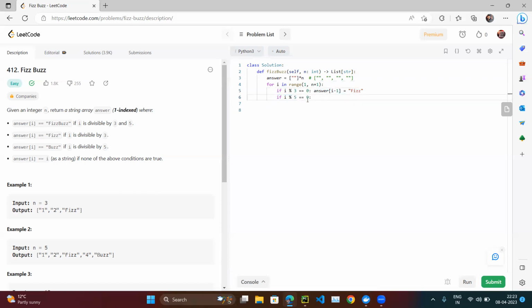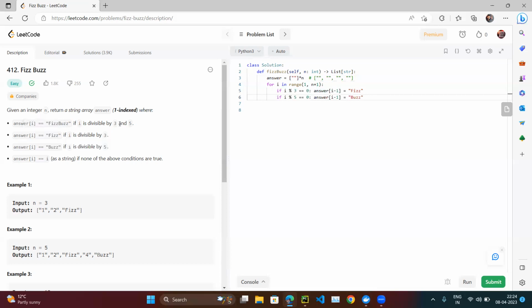If only divisible by 5, then generally in answer of I minus 1, we have to put buzz. All right, so we put a kind of buzz here.